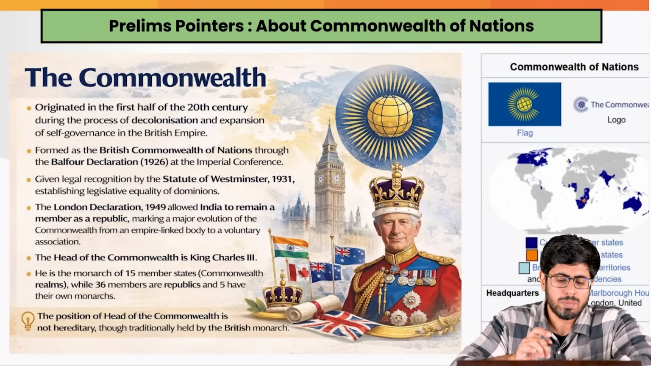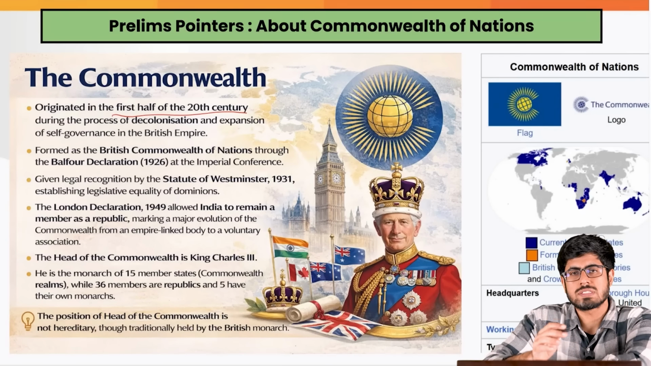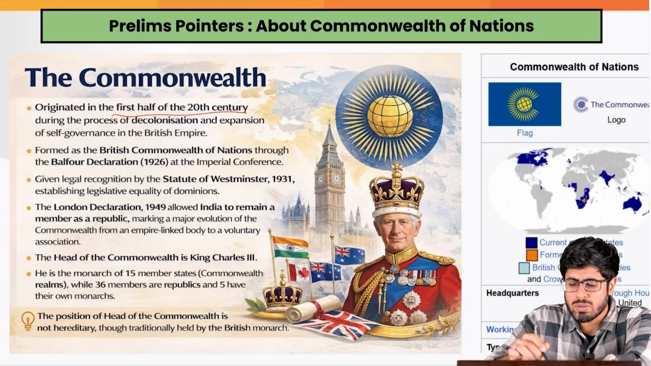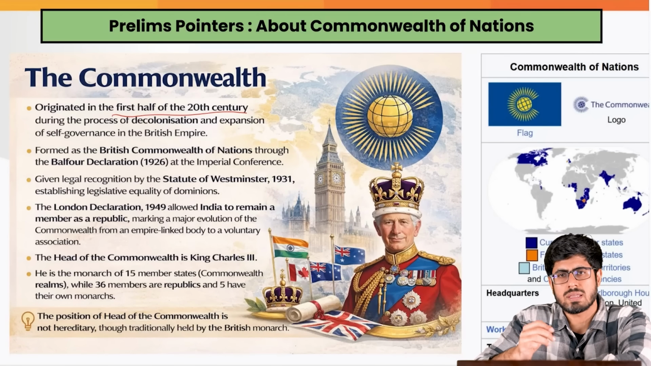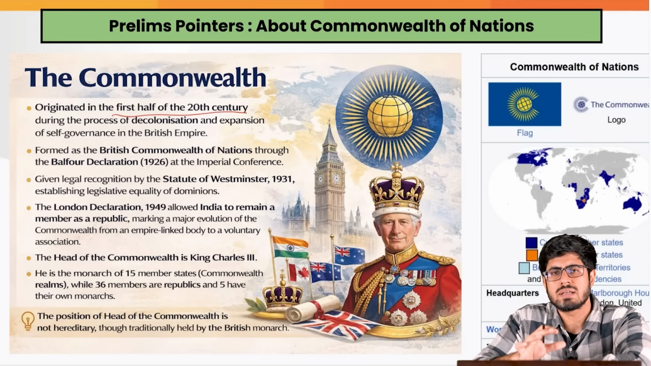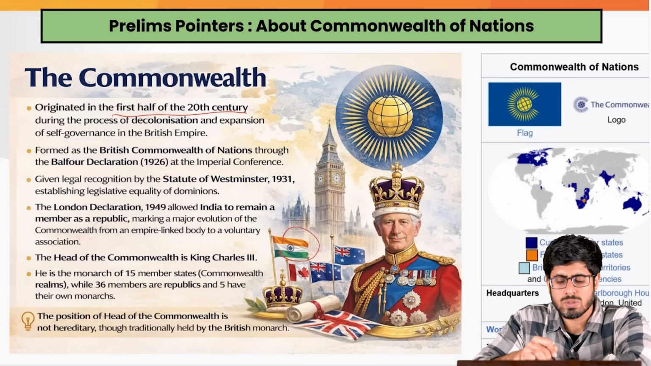Now, once we have discussed this, let's also discuss the Commonwealth of Nations, what it is about. The Commonwealth basically originated in the first half of the 20th century, when the British Empire was breaking up, and several nations like Australia, Canada, Ireland were seeking self-government. Even India was in that line.